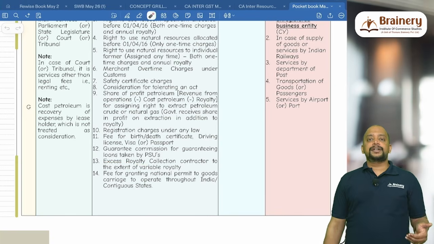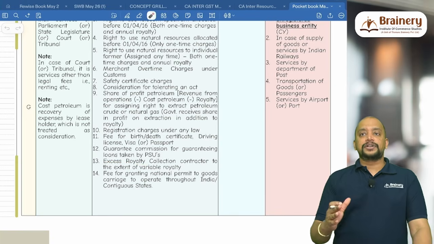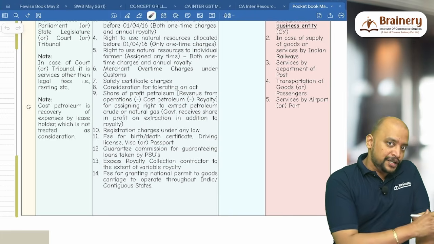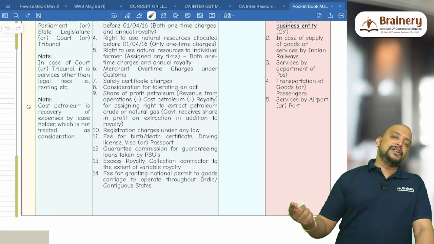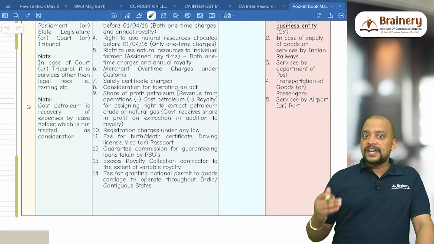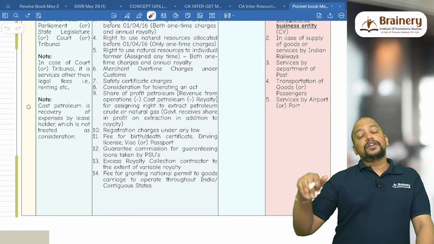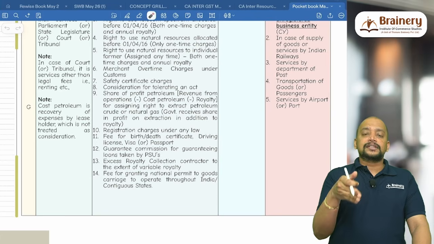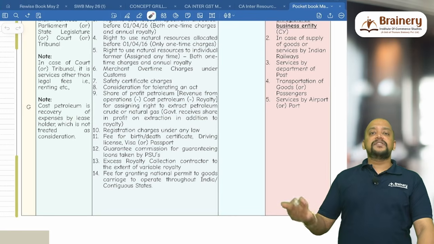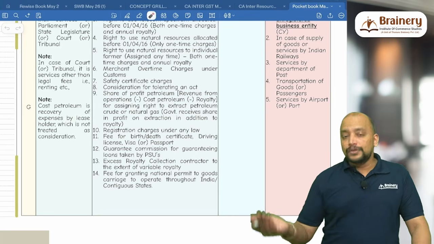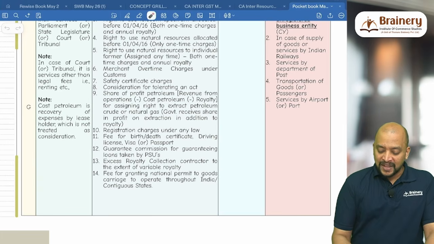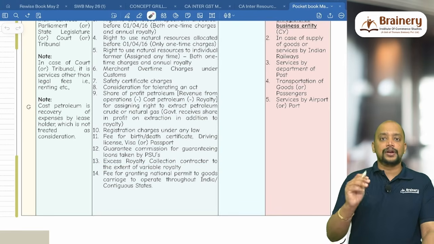Excess royalty collection contractor: the government will appoint one person as the excess royalty collection contractor. That person will receive the variable royalty from the leaseholder and will pay fixed royalty to the government. On the variable royalty, the leaseholder will anyhow pay GST under RCM. So to the extent of variable royalty, it will be exempted. Therefore, if variable royalty is 40 lakhs and fixed royalty is 50 lakhs, the leaseholder will anyhow pay GST on 40 lakhs. The excess royalty collection contractor remits 50 lakhs, so out of that, only 10 lakhs will be chargeable to GST. Suppose the variable royalty is 40 lakhs and fixed royalty is 30 lakhs, the leaseholder will pay GST on 40 lakhs, so the ERCC is not required to pay any GST. Therefore, the excess royalty collection contractor is exempted to the extent of variable royalty.